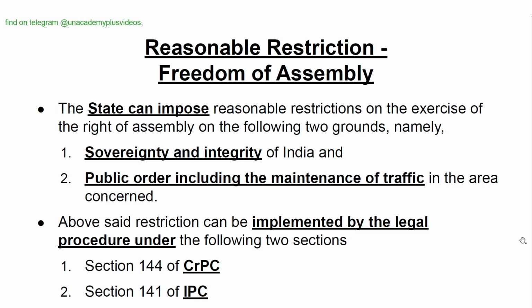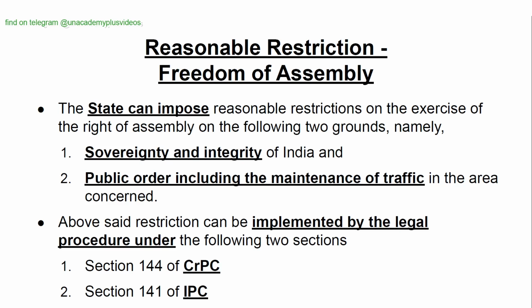Reasonable restriction, freedom of assembly. The state can impose reasonable restrictions on the exercise of the right of assembly on the following two grounds, namely sovereignty and integrity of India and public order, including the maintenance of traffic in the area. Above said restriction can be implemented by the legal procedure under the following two sections.